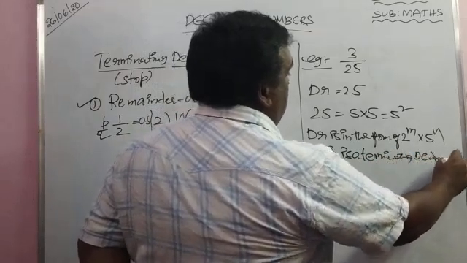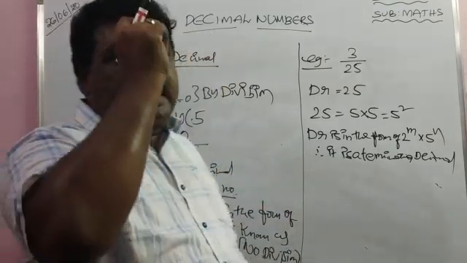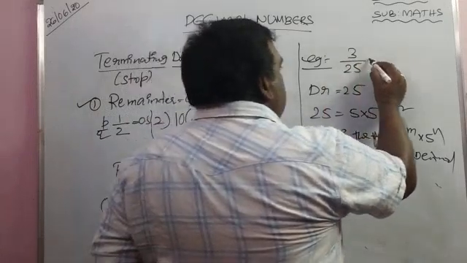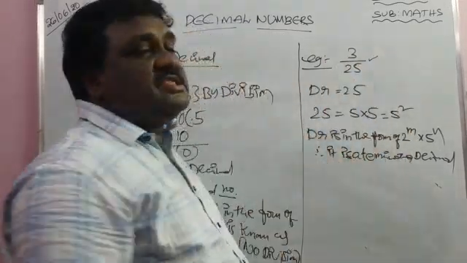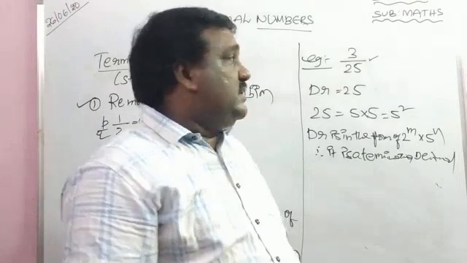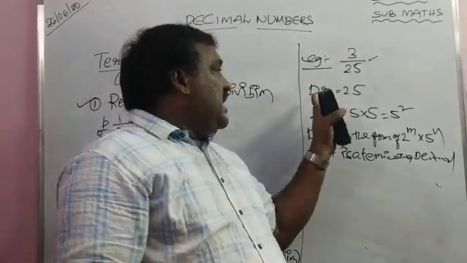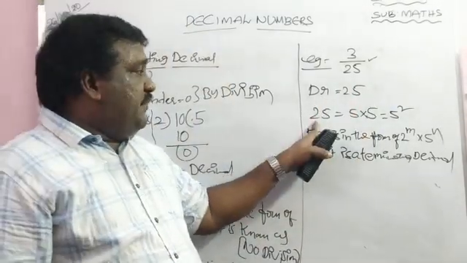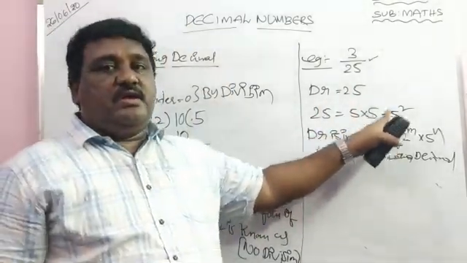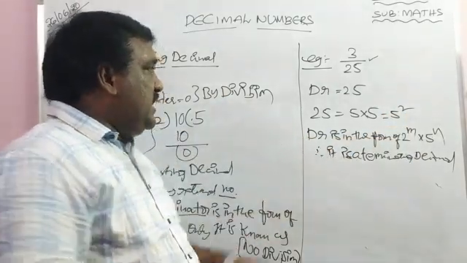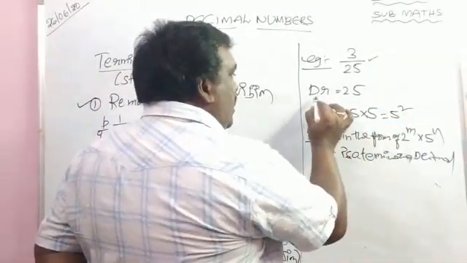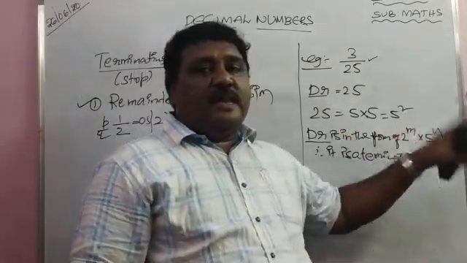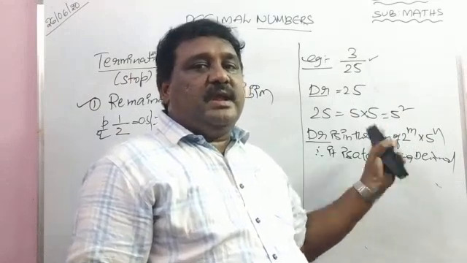So if the denominator is in the form of 2 power m into 5 power n, then only it is a terminating decimal. I want to check whether 3 by 25 is a terminating decimal or not without actual division. Then what is the procedure? Let us start with the denominator. The denominator is 25. 5 into 5 equal to 5 square. So the denominator is in the form of 2 power m into 5 power n. It is a terminating decimal.